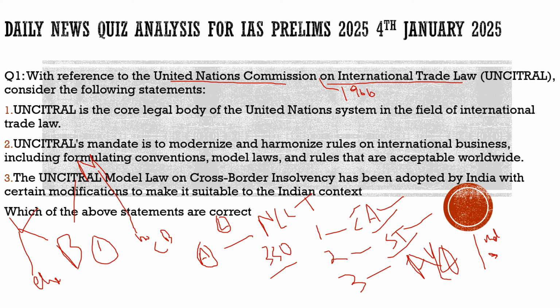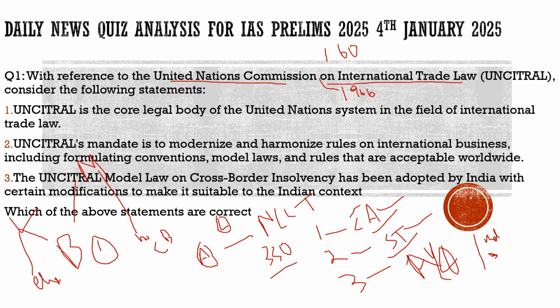But there is a problem with this too. The problem is that not all the countries have agreed to it. Only 60 countries have agreed to it. For example, the USA has agreed to it, Russia has not agreed to it. Now suppose the company has borrowed money from the Russian market as well as from the US market. So there would definitely be an issue.